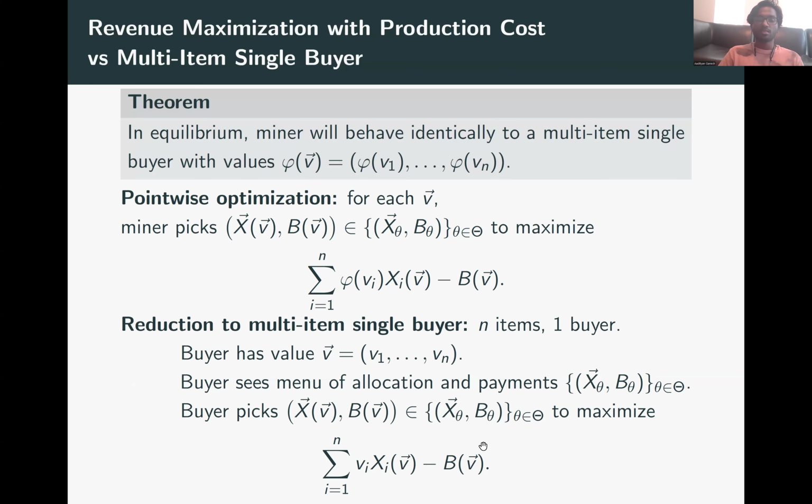So in some sense, the virtual welfare in the transaction fee mechanism looks pretty similar to the utility of a buyer in a multi-item single buyer setting. Once again, if you replace the value with virtual values, you go back from the multi-item single buyer environment to the TFM.